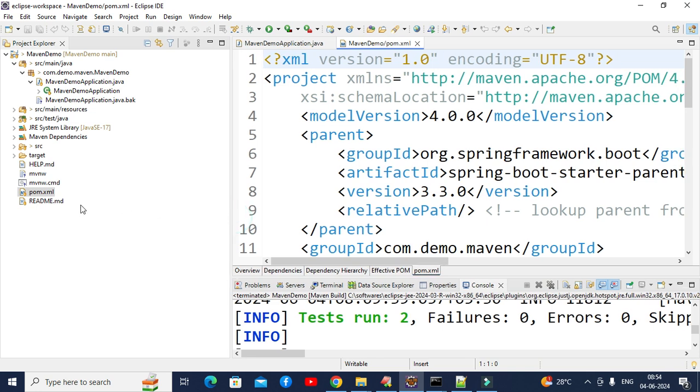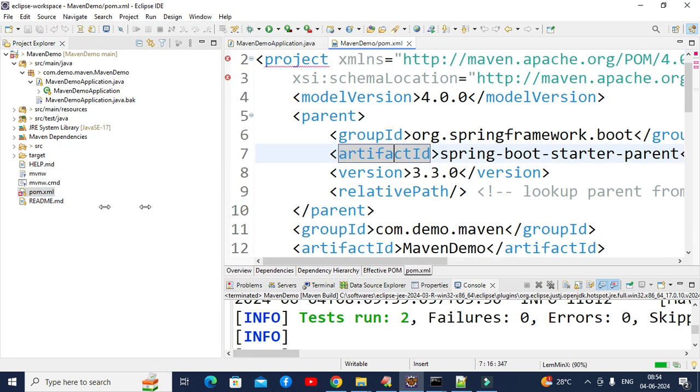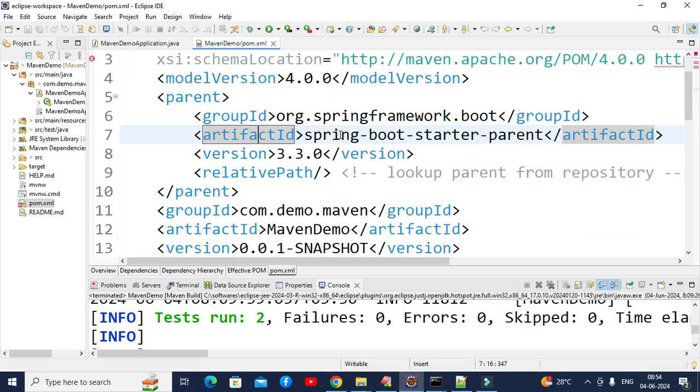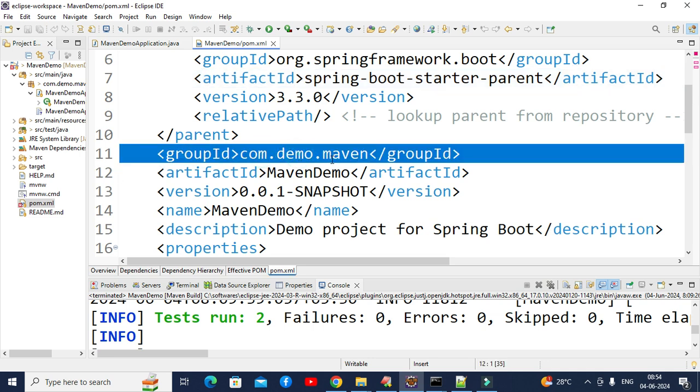One second here. Let's leave these errors. These are not errors. There is some bug in the Eclipse IDE, that's why it is giving these errors, but these are not errors. Okay, let's go to line number 11. See what group ID it has given: com.demo.maven.